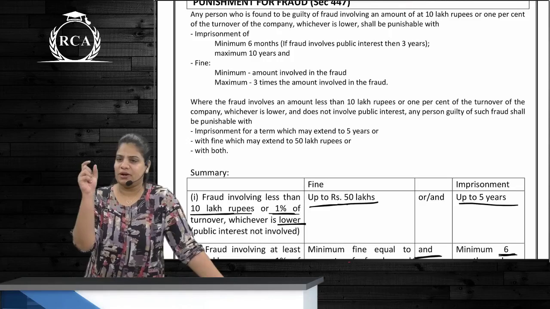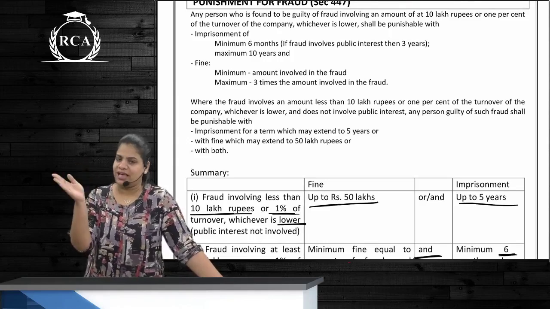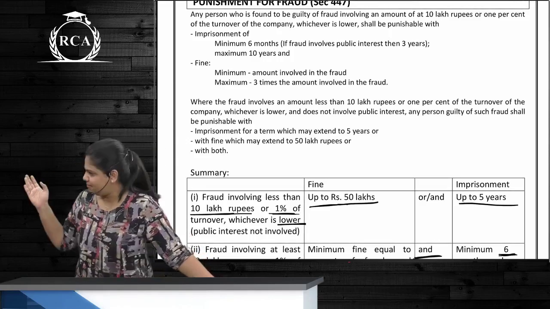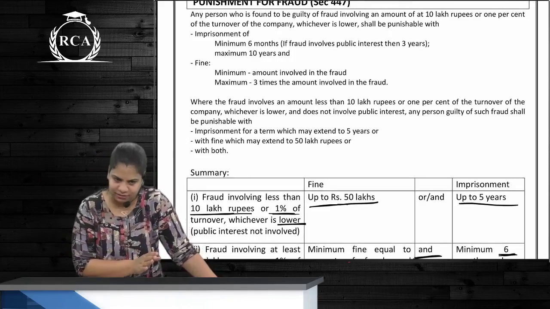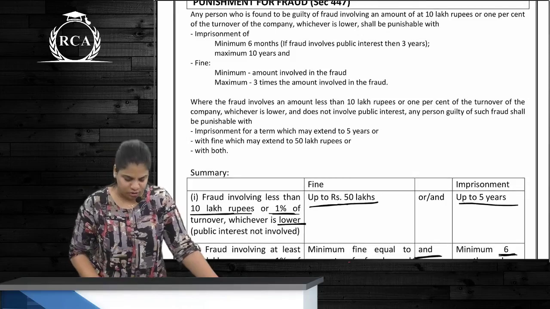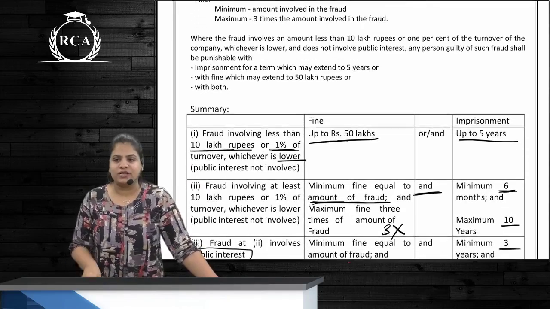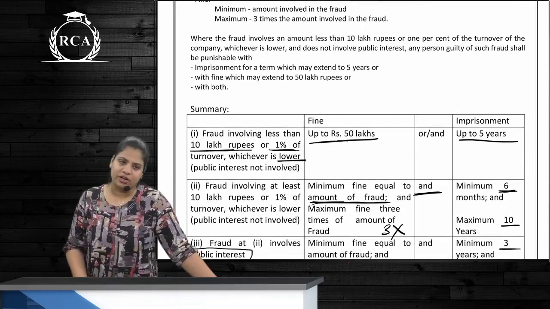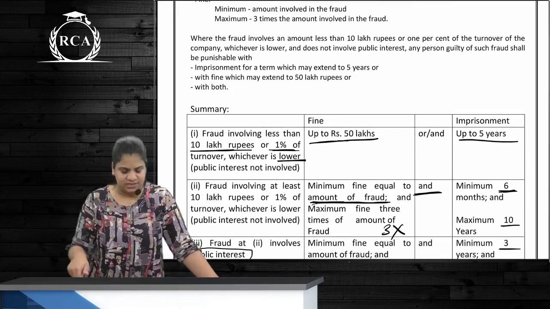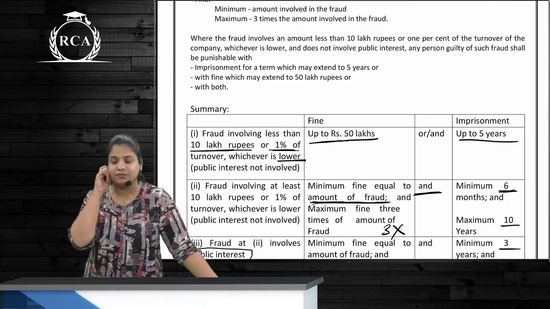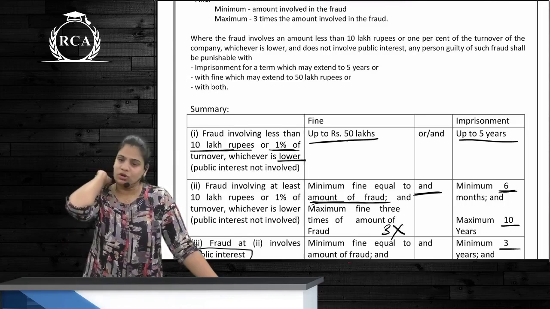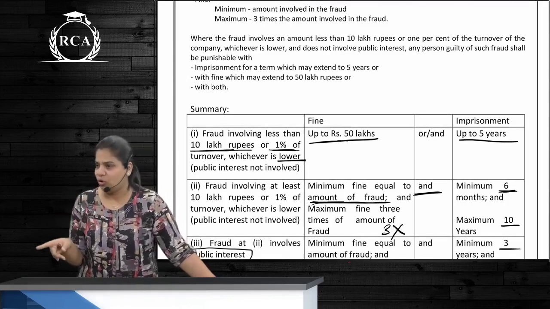Over here we talk about something called a material fraud, and then there can be a smaller fraud or a bigger fraud. The smaller fraud is something which is less than material fraud, correct? And what is material fraud? Over here it is 10 lakh rupees or 1% of turnover of the company, whichever is lower. And if it is the smaller fraud, then the amount will be up to rupees 50 lakhs. Imprisonment is up to 5 years or with both, correct?